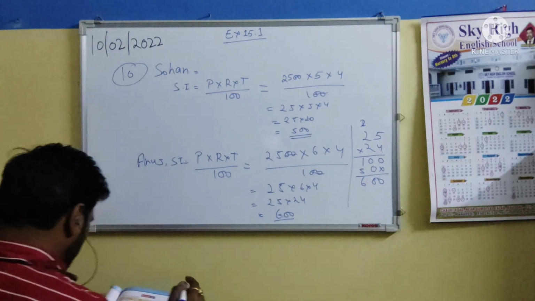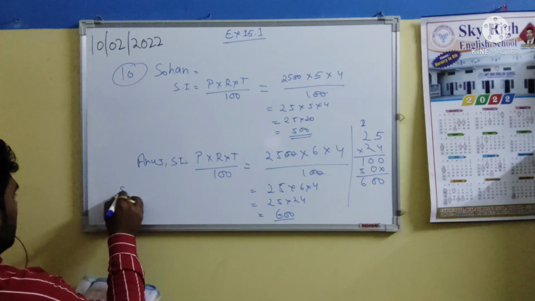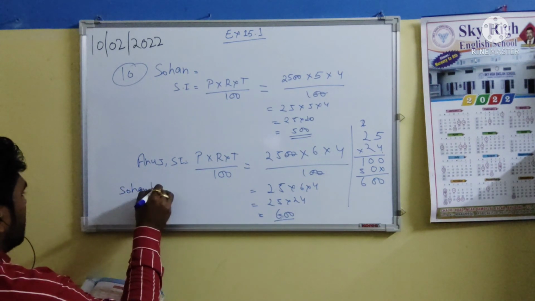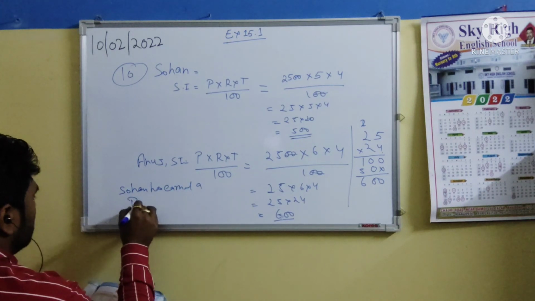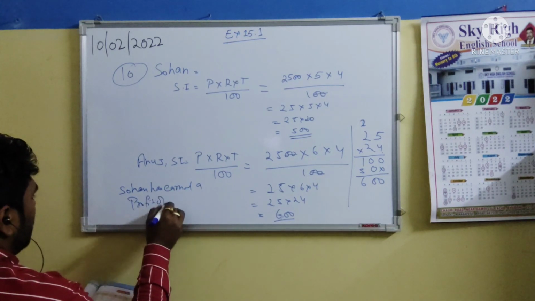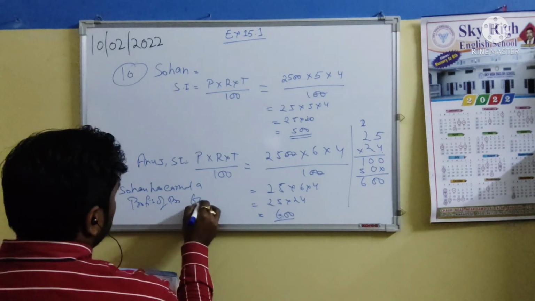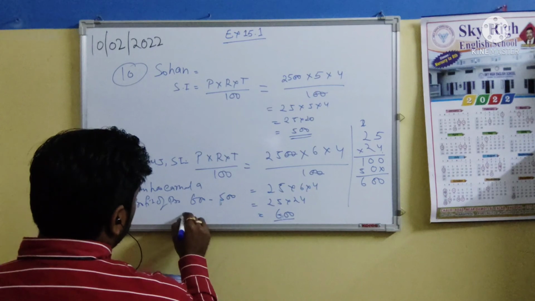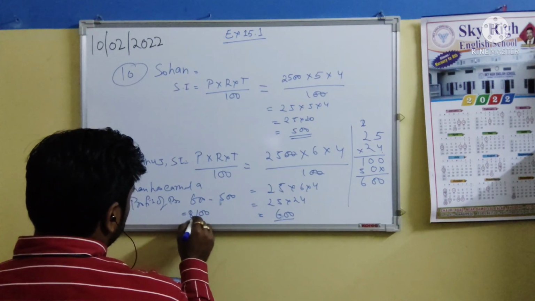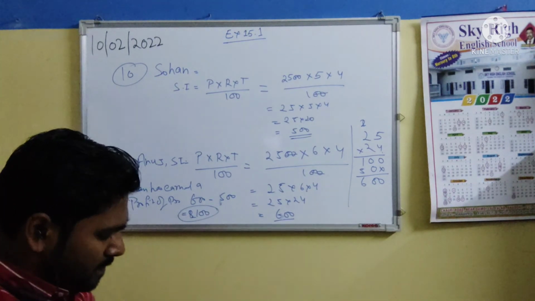So note it down in your notebook that Sohan has earned a profit of rupees 600 minus 500 equals 100 rupees. So this is your answer.